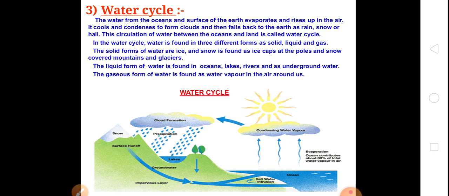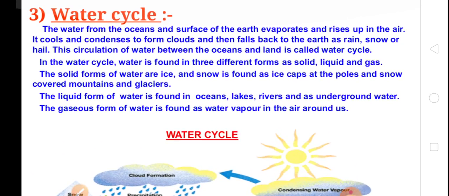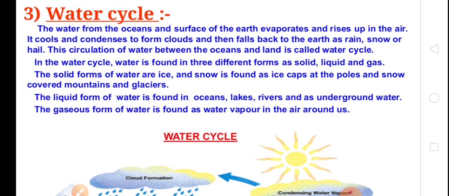Now the water cycle. Children, first you download this video, then watch. Water cycle. In the water cycle, we know very well the ocean is the biggest storehouse of water, which on evaporation forms clouds, and which after condensation fall down as rain.